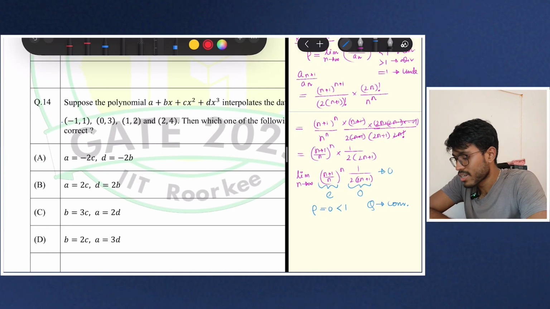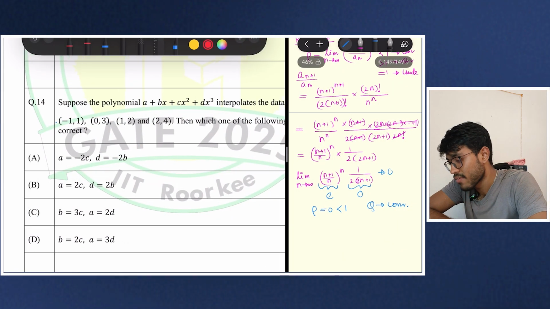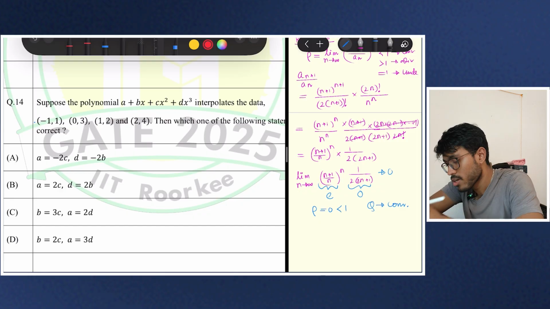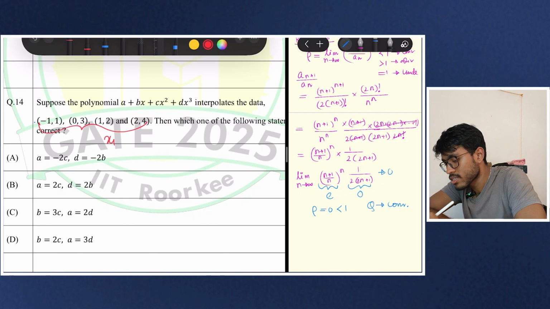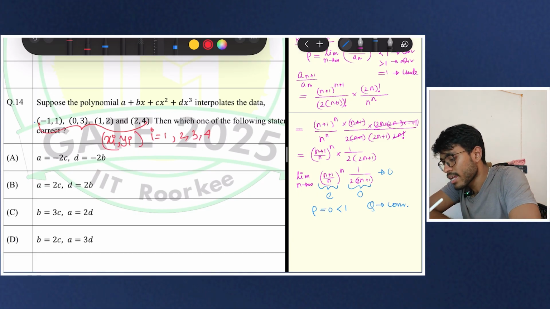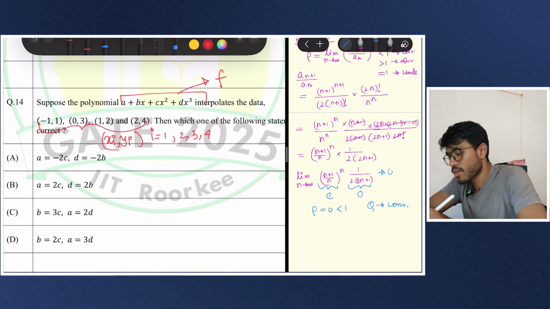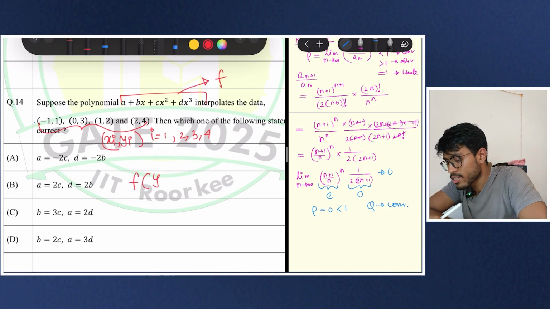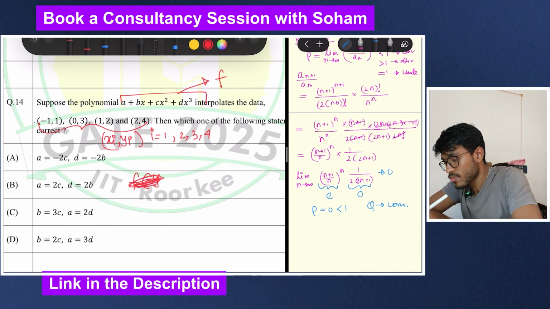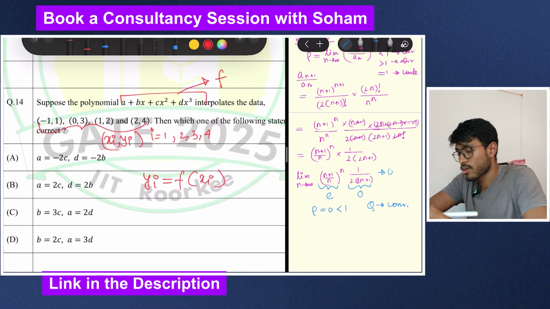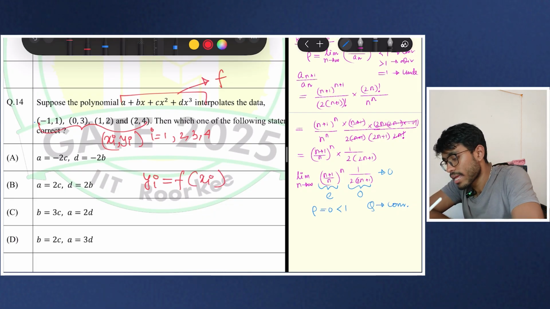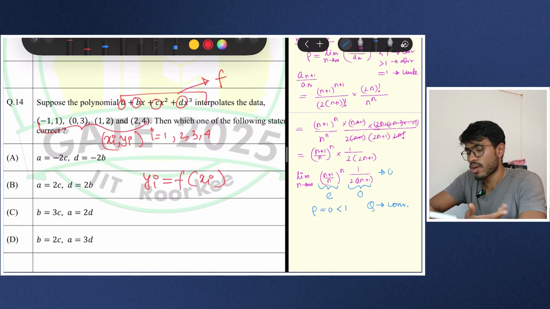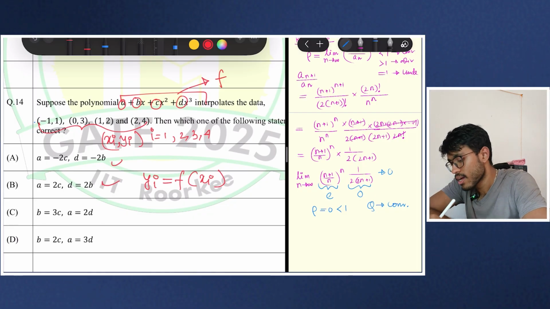Okay, now this question 14, this is damn easy. This is a class 10 level question. Suppose the polynomial interpolates the data. These are the 4 sets of values xi, yi for i equal to 1 to 4, and this function is f(x). So you have 4 equations, yi equal to f(xi) for i equal to 1 to 4. 4 equations and 4 unknowns, your A, B, C, D.